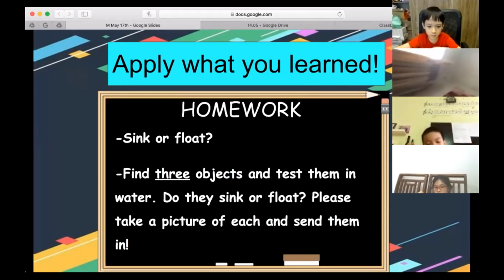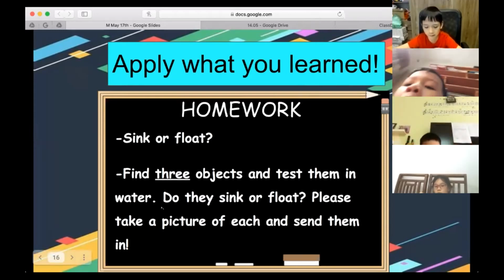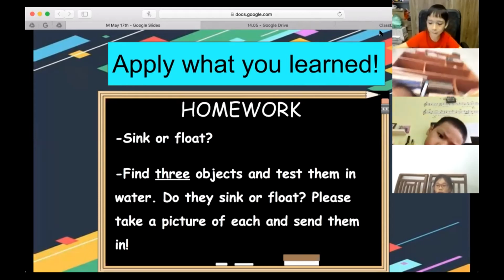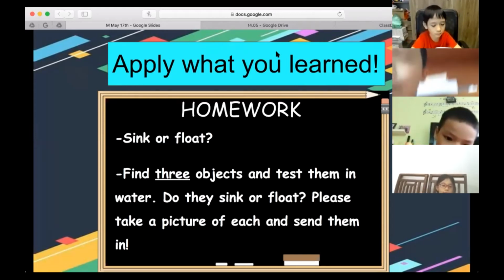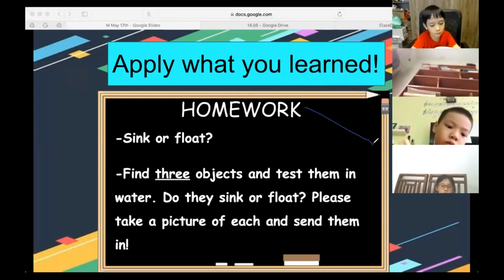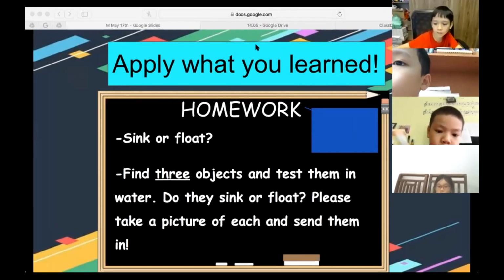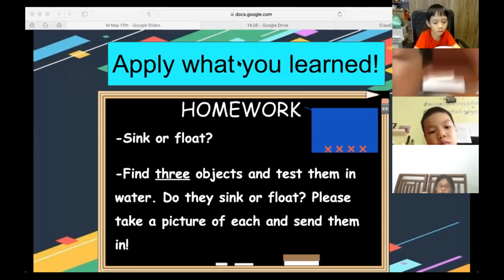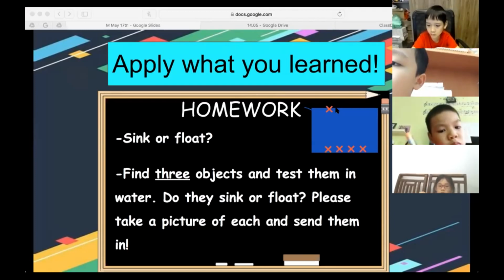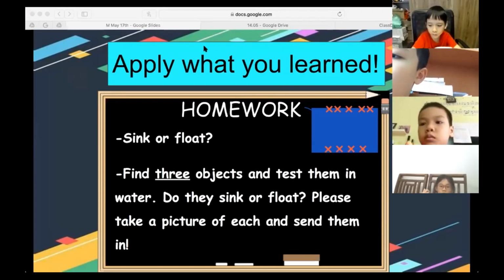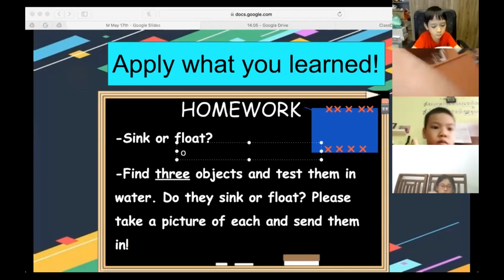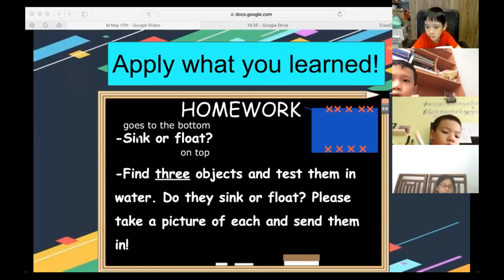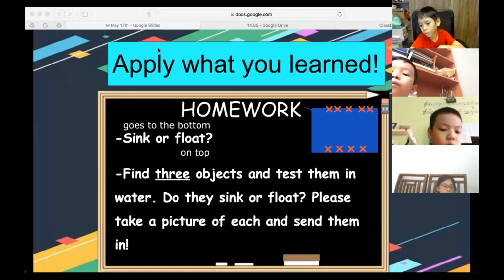Homework: sink or float. Find 3 objects and test them in water. Do they sink or float? Remember, if I have a bowl of water and I put something in it, if it sinks, that means it goes to the bottom. If it floats, then that means it stays on top of the water. Sink goes to the bottom, float stays on top of the water.